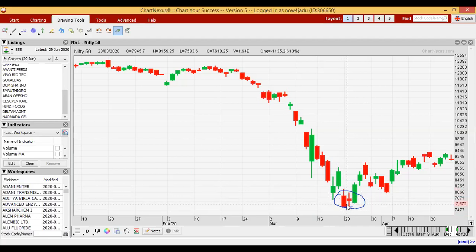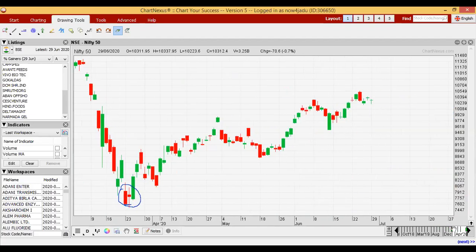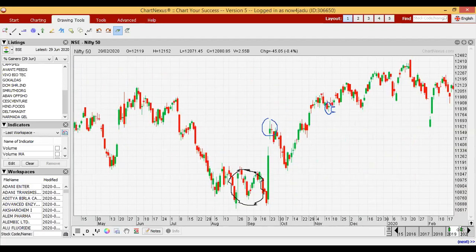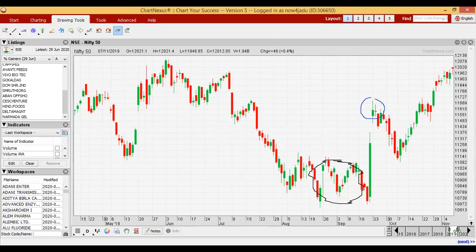If after the doji we had got a red candle, the downtrend would continue. But after this doji we got a very strong bullish candle. That's why all this uptrend started. Now I will check one by one at many places how this type of candle works.